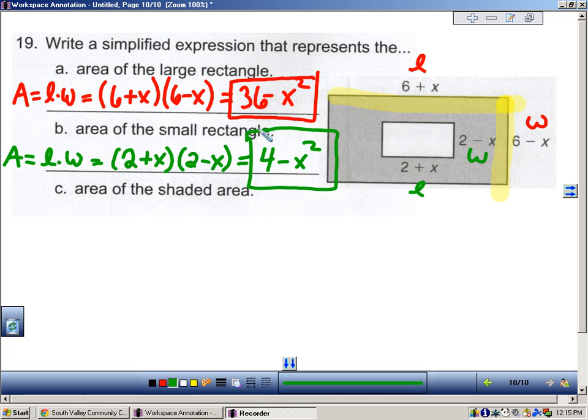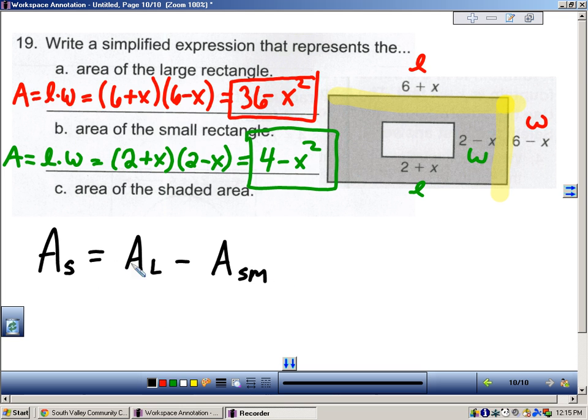So what is the area of the shaded region? Well, use black, the area of the shaded region, I'll call it AS, is equal to the area of the large region minus the area of the smaller region. And we'll just say SM for small. Okay?